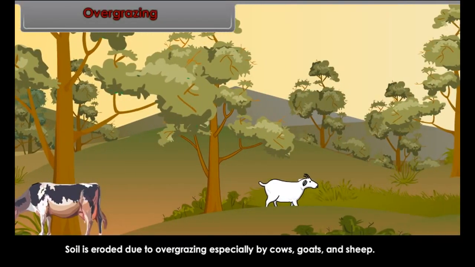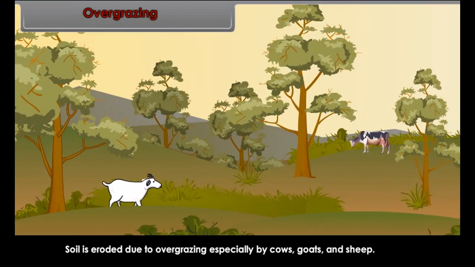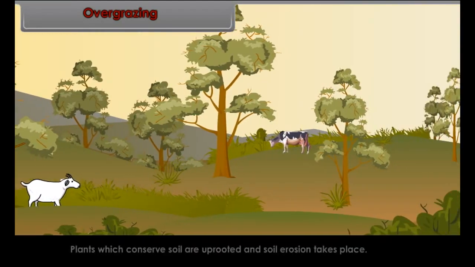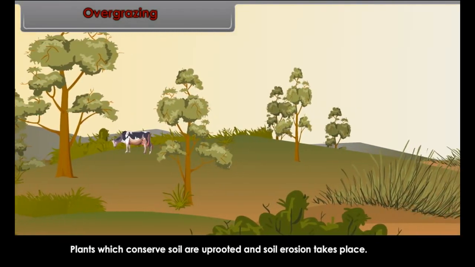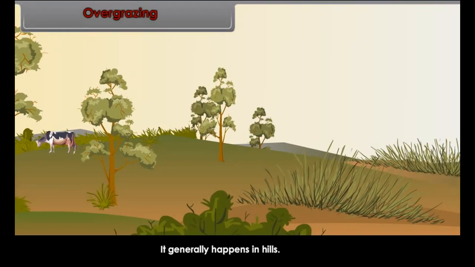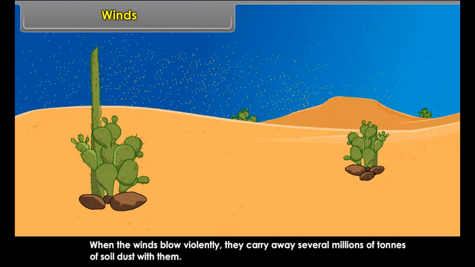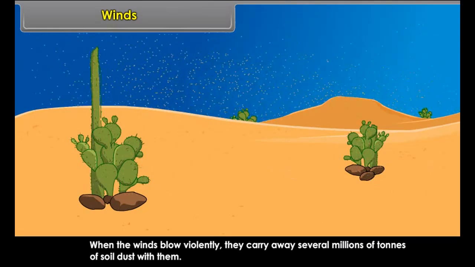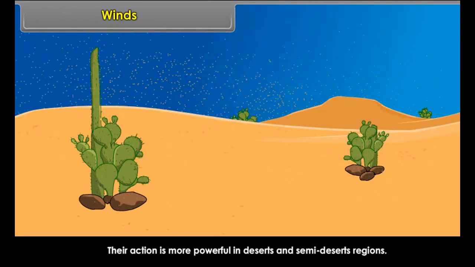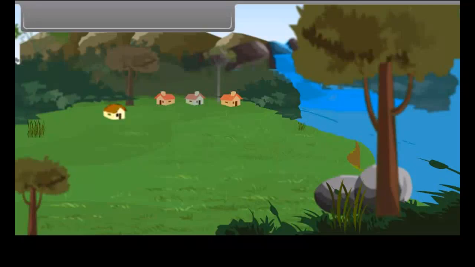Another factor that causes soil erosion is heavy and torrential rain, which carries away the fine soil particles due to its great speed and erosive capacity. Overgrazing. Soil is eroded due to overgrazing, especially by cows, goats, and sheep. Plants which conserve soil are uprooted and soil erosion takes place. It generally happens in hills.